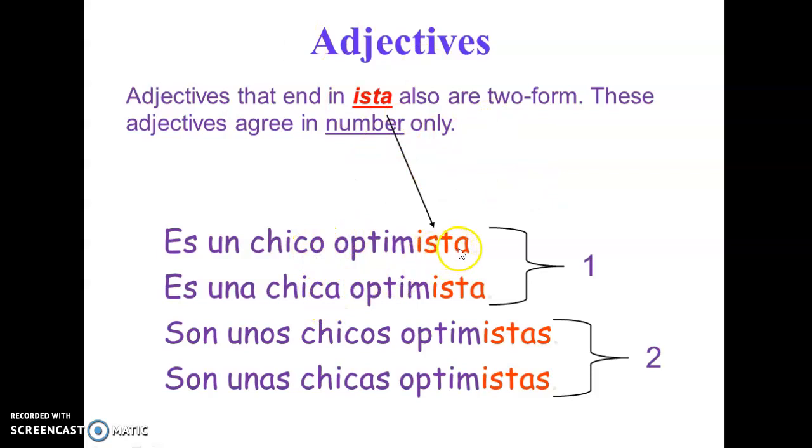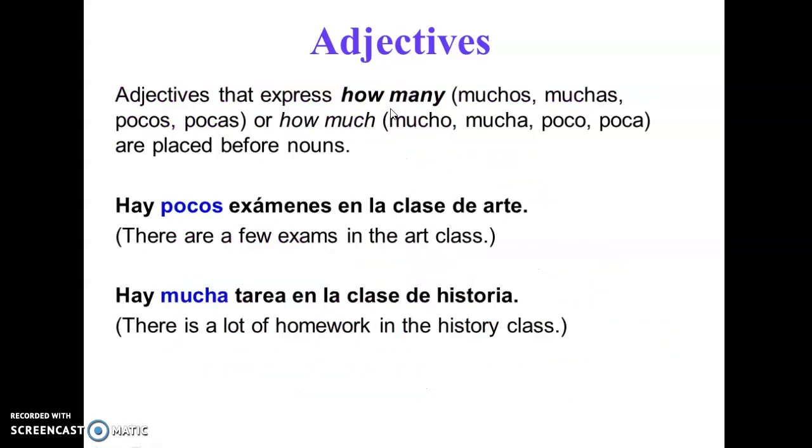The ending is going to be ista for both. And if the nouns are plural, either masculine or feminine, we're going to add an s: optimistas. Okay, so optimista, optimistas. Only two possibilities for adjectives that end in ista.